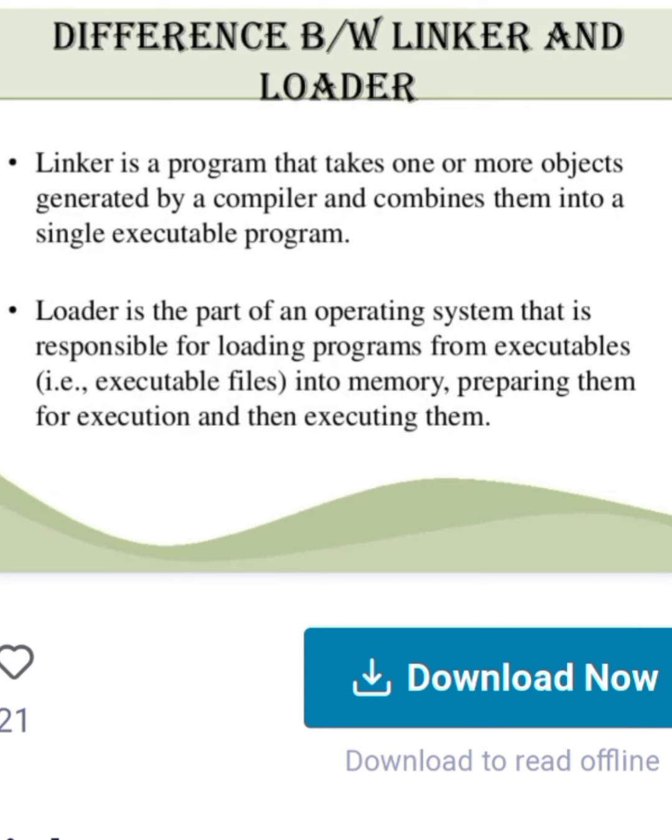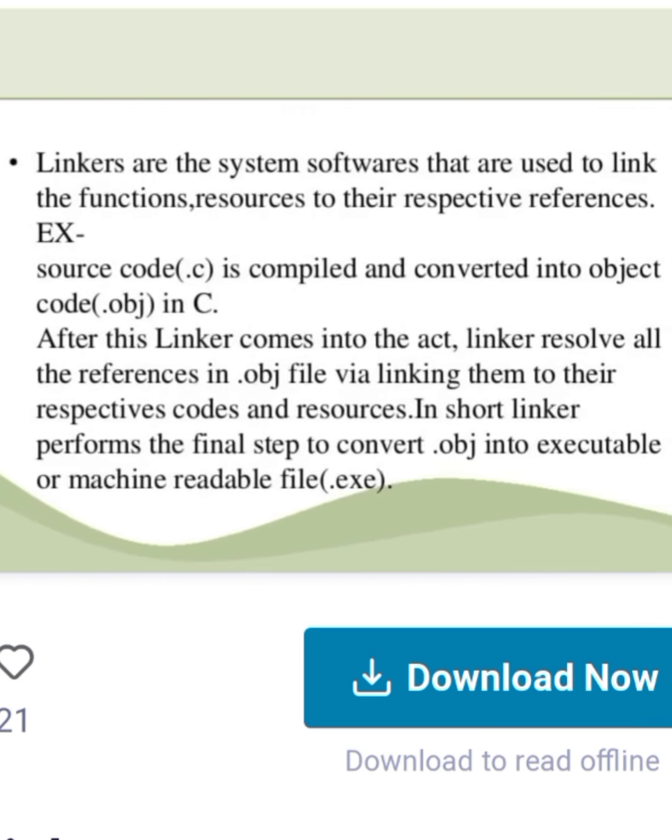Difference between linker and loader. Linker is a program that takes one or more objects generated by a compiler and combines them into a single executable program. Loader is a part of an operating system that is responsible for loading programs and executables into memory, preparing them for execution and executing them.